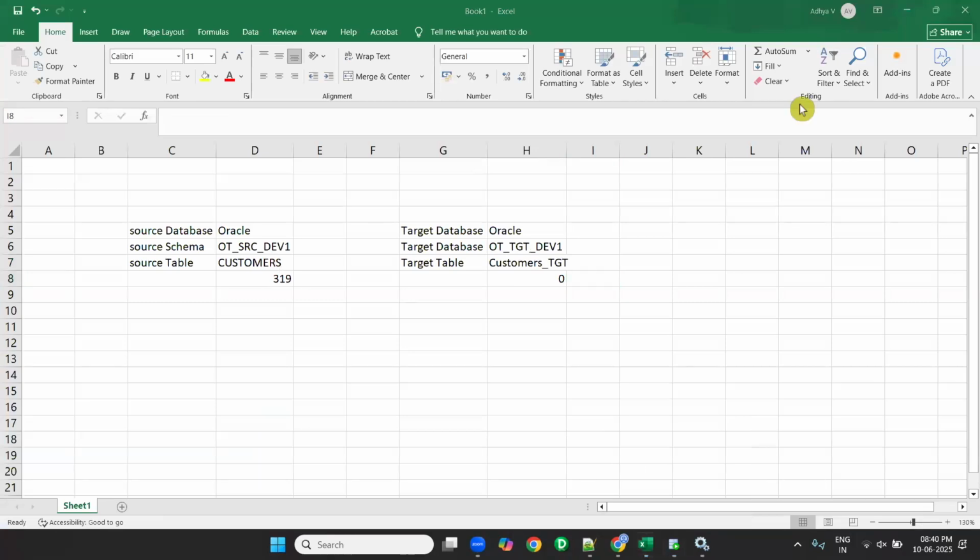Today we'll do the mapping. We will extract the data from the customers table, transform it, and load it to the target table. That is the requirement. Okay.